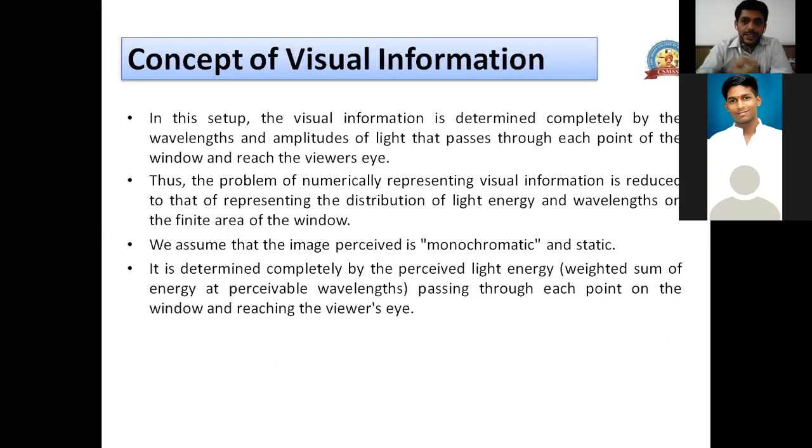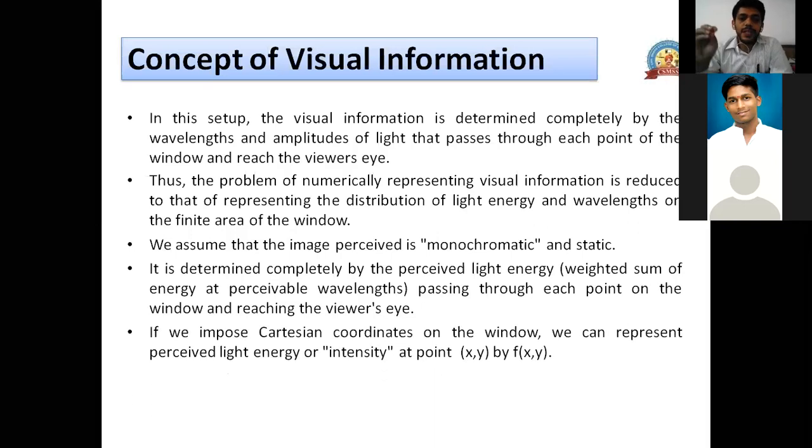Okay, at each point of the window, what is the light energy? That is it. That is nothing but what we call a gray image or black and white image. So we are just considering a gray image, that is a monochromatic image. It's a shade of grays, shades of black and white, and that's why we call it a monochromatic image.